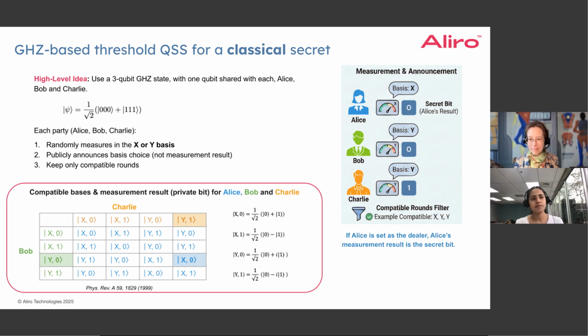GHZ states are particularly applicable here because they're maximally entangled. As we discussed briefly, we need to get information regarding all the measurements of the different photons in the GHZ state, even if you want to reconstruct the measurement of just one of the photons. All the rest of the photons have to be measured, and their outcomes are needed to reconstruct the outcome of the first photon if one doesn't have access to that measurement outcome. This property essentially comes from maximal entanglement.